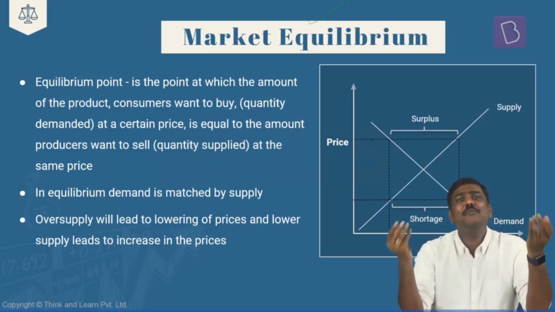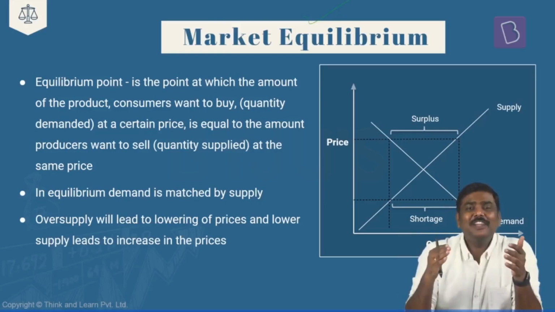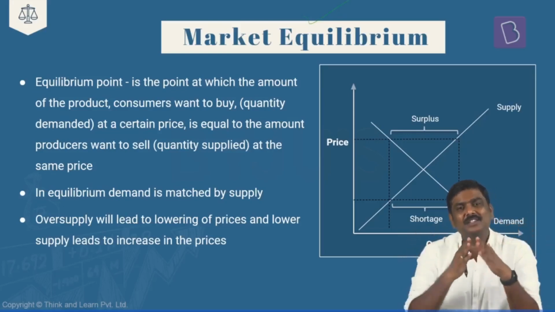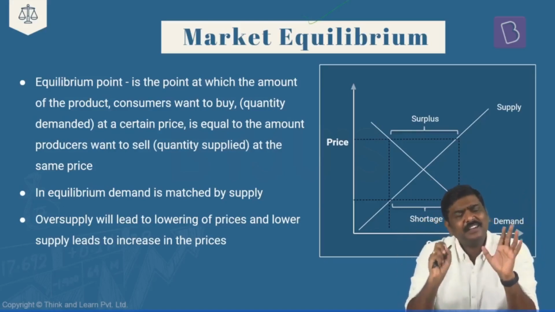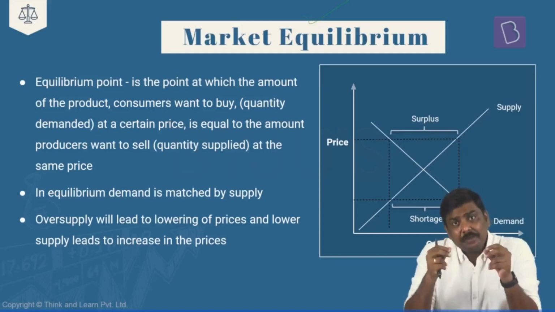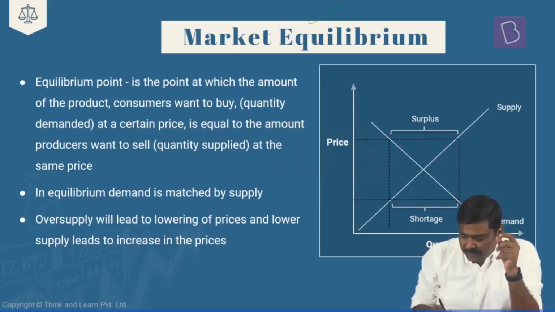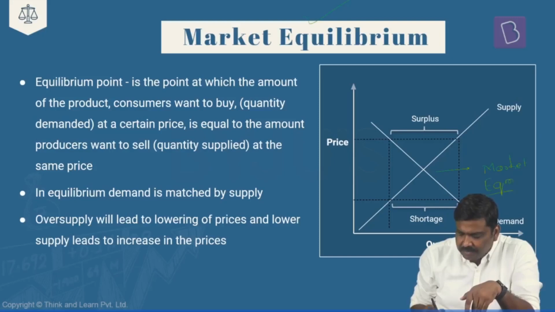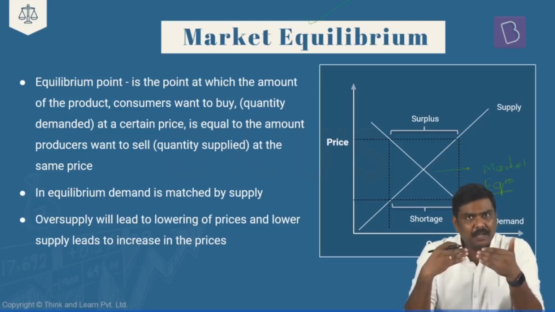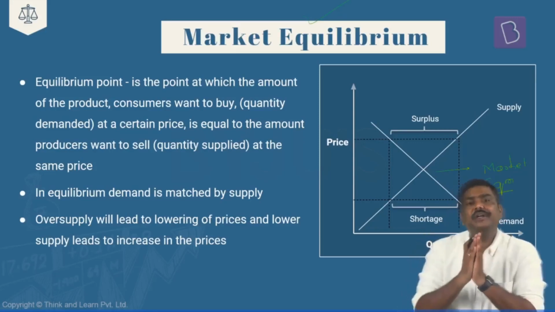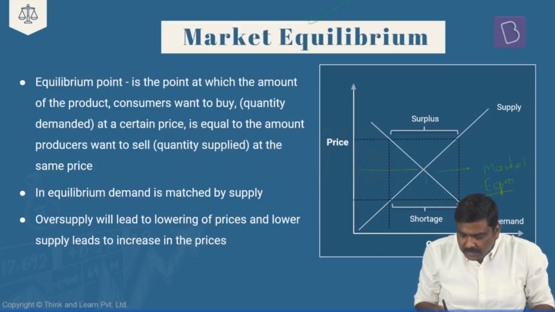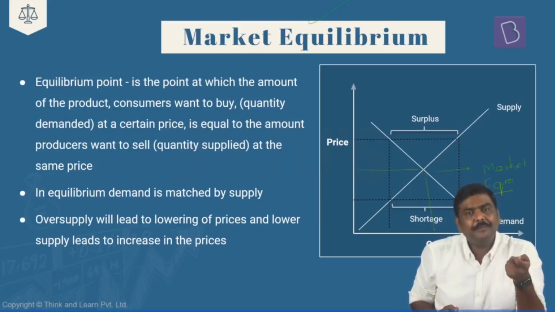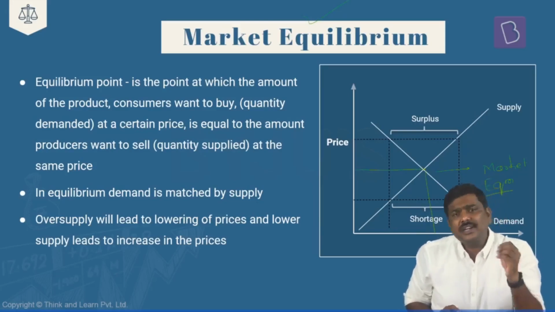Basic geometry back in your high school will tell you that when there are two lines moving in opposite directions like this, one going upwards and the second moving downwards, both of them will have to intersect at a particular point. Is it okay? And this particular point of intersection refers to the market equilibrium point. The point of intersection between the demand curve as well as the supply curve is nothing but the market equilibrium point. And the market equilibrium point represents a situation in the market wherein the amount of goods which are supplied is equal to the amount of goods which are demanded.